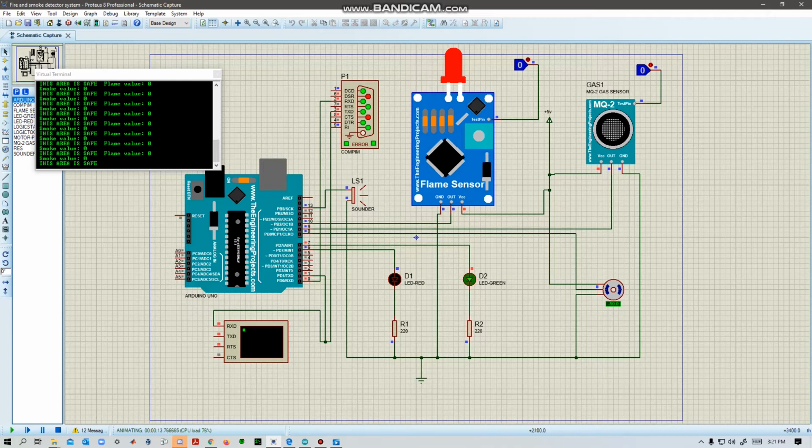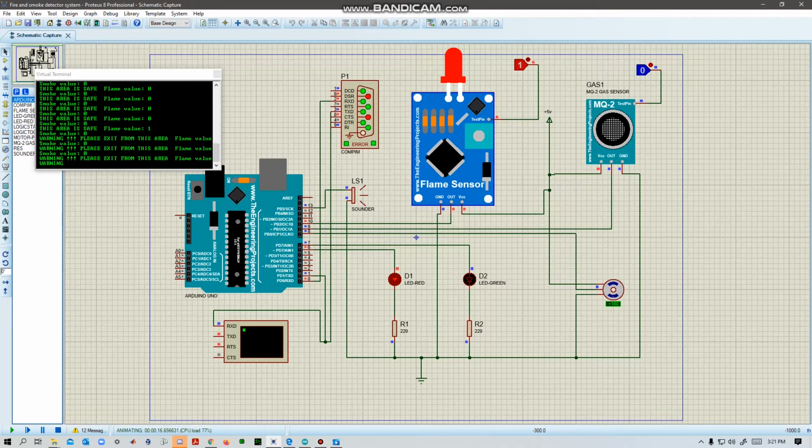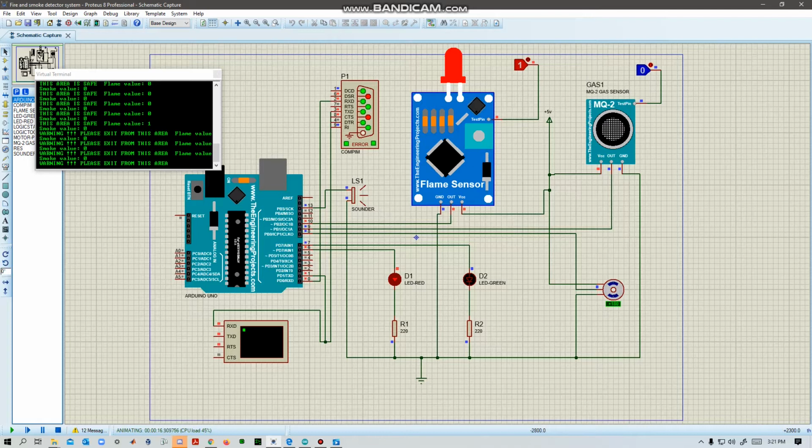If we turn the value of either the flame sensor or gas sensor to 1, then the sounder is making sound, the red LED is turned on, and it is printing: warning, please exit from this area. That means it is telling us that the fire has been detected.